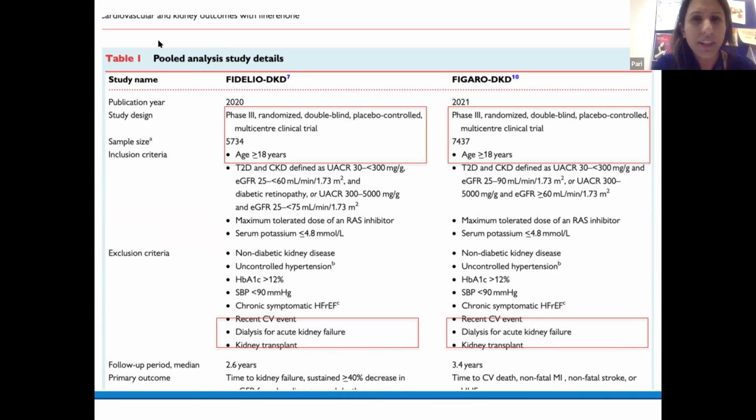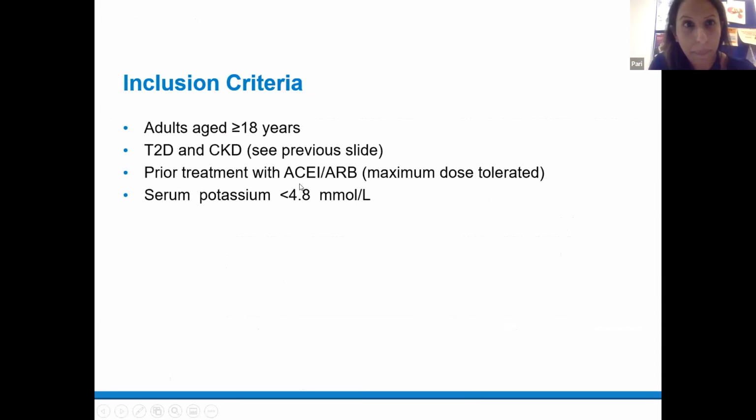The inclusion criteria for both studies were type 2 diabetes with CKD, but there were some very subtle differences in their levels of hyperalbuminuria and eGFR. But when pooled together, there's actually a wide cohort of individuals, which we'll go on to on the next slide.